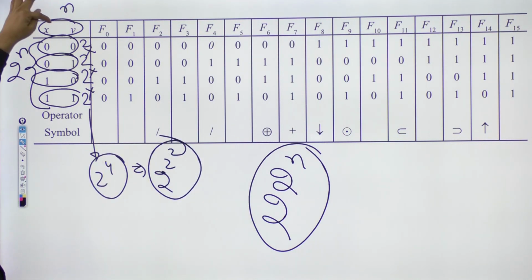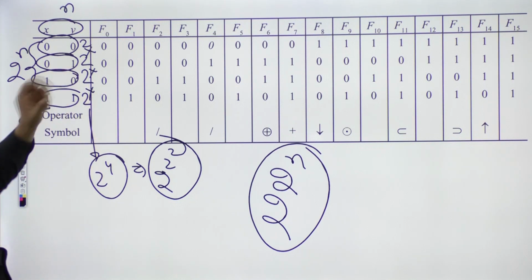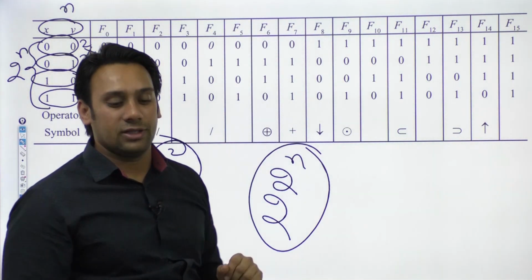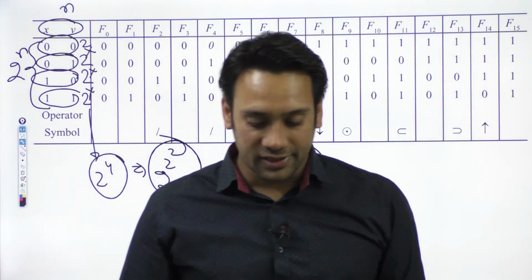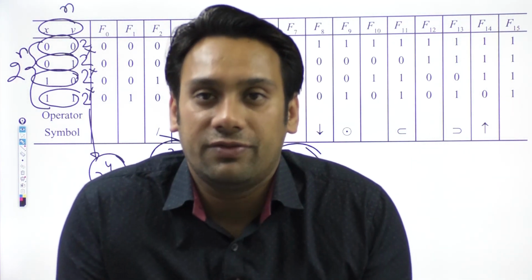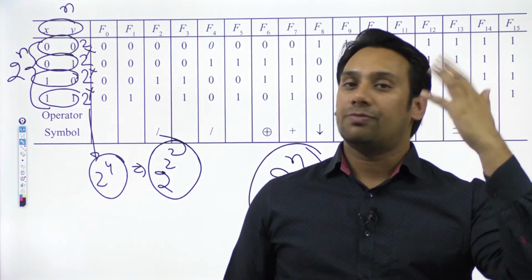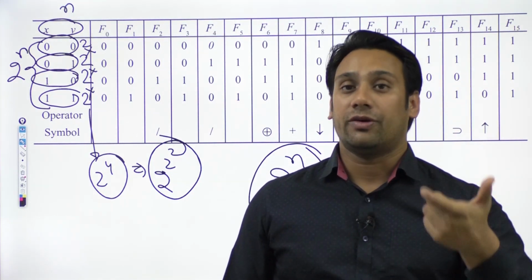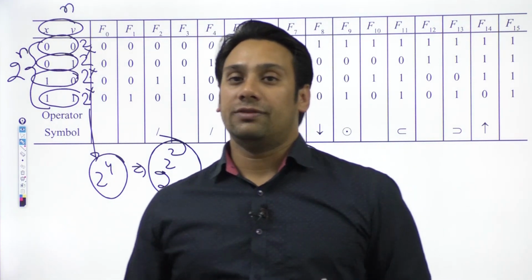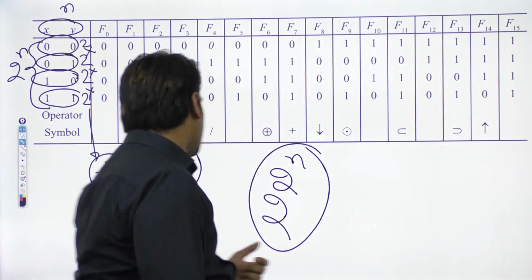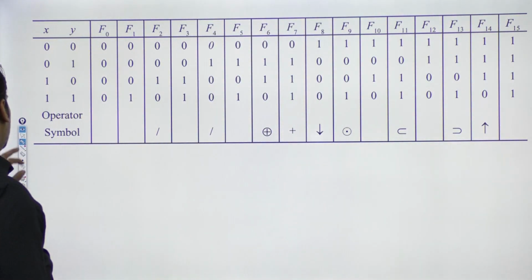So because there are two variables here, in this manner you can calculate how many such functions are possible for the given number of variables. Just say for example if we have the number of variables as 3, so with these three variables 2 raised to power 2 raised to power 3 functions are possible, which is 2 raised to power 8, and 2 raised to power 8 is 256. तो आपके पास 256 जो है उतने functions यहाँ पर possible होंगे.